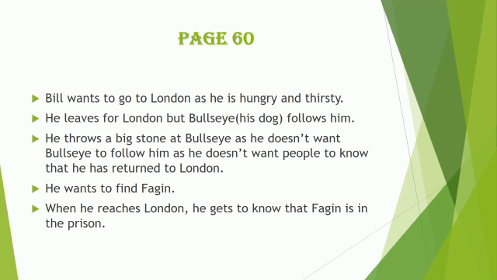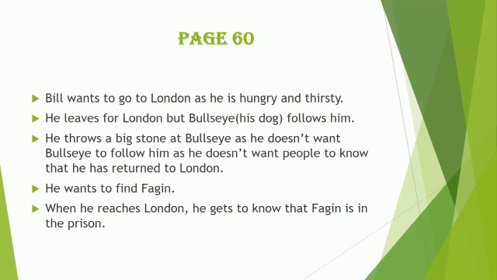Okay, so starting with page number 60, I hope you have gone through this page. So I'm only going to highlight the main important points of this page. You all know in the previous chapter, we said that Bill was hiding in the woods. He went to the countryside and he couldn't go back to London because the police were looking for him. Now you know that in the countryside there was no food for him to eat and he had no place to live.